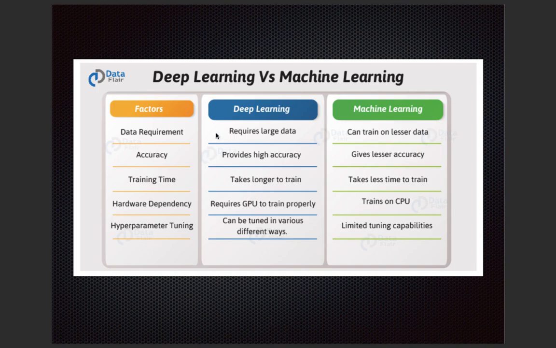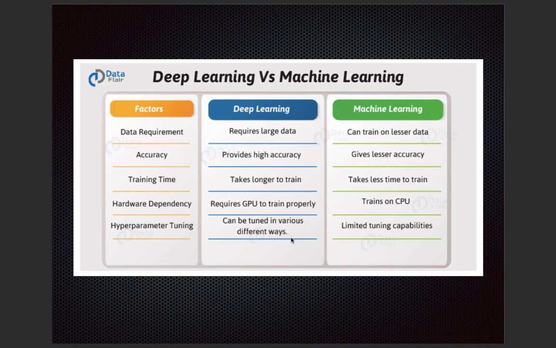Now we'll see what the difference is between deep learning and machine learning in terms of certain factors, like data requirement. Of course, you saw earlier that deep learning requires a huge amount of data, but machine learning can train on a lesser amount of data also. Accuracy: deep learning gives high accuracy, but machine learning gives lesser accuracy. Training time: deep learning takes longer to train, machine learning takes less time. Deep learning requires a GPU to train properly, while machine learning trains on a CPU as well. So that is the computation power I was talking about.